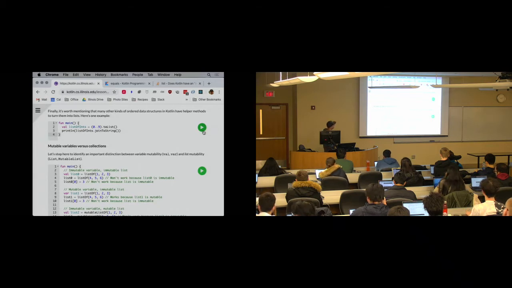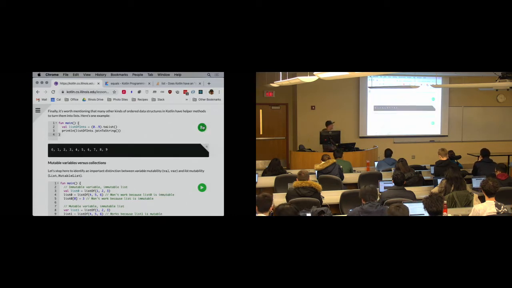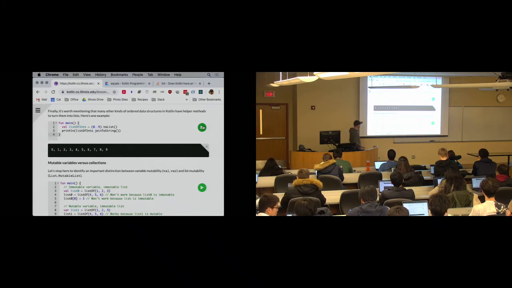The other thing just to keep in mind is that a lot of times if you have some sort of ordered data structure in Kotlin, you can get a list out of it somehow, right? toList is supported by a bunch of different things. So here's a place where I'm taking a range, I'm converting that to a list, and then I'm printing it by calling this nice joinToString method, which we'll talk about later. All right.